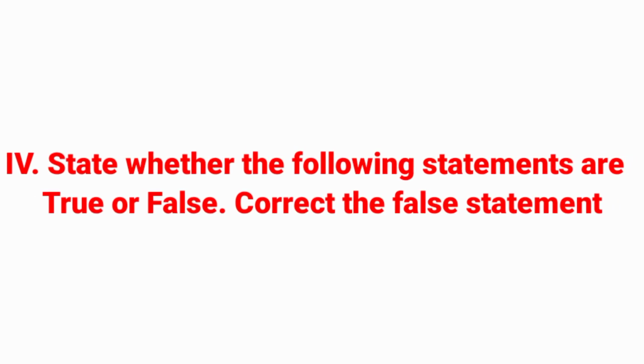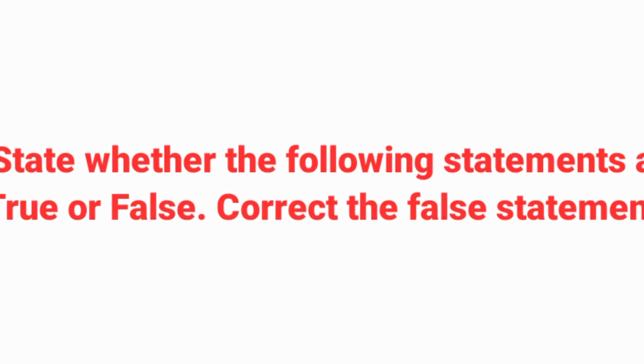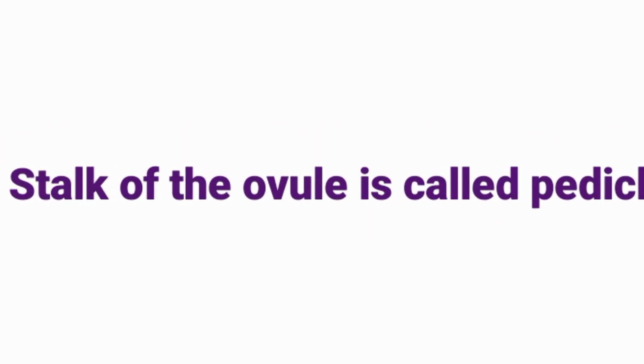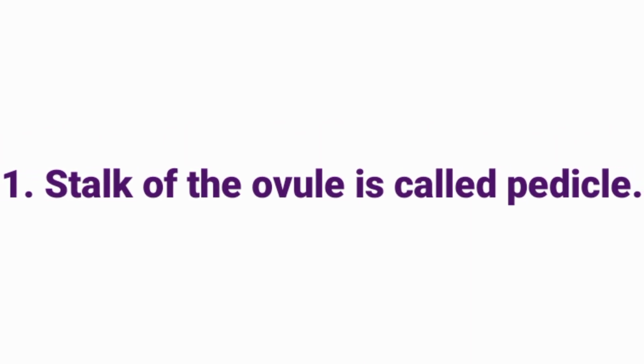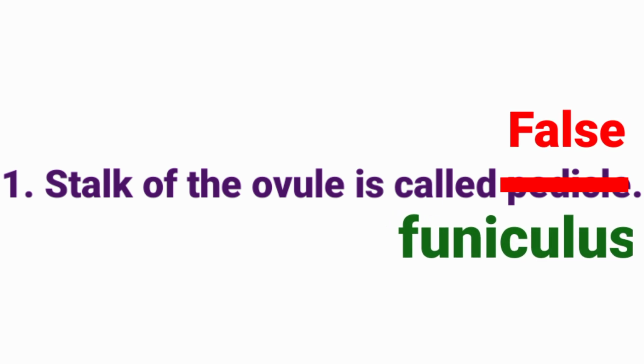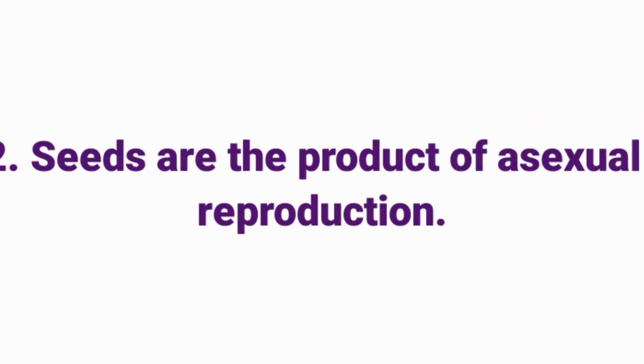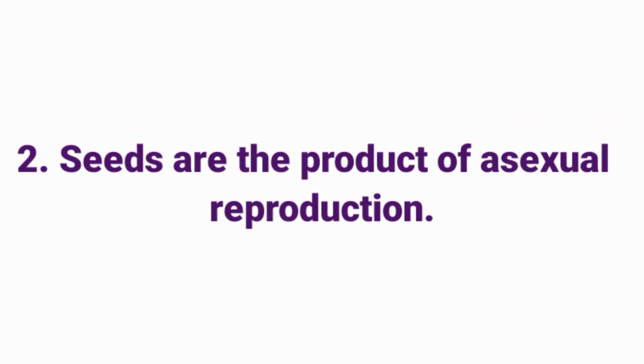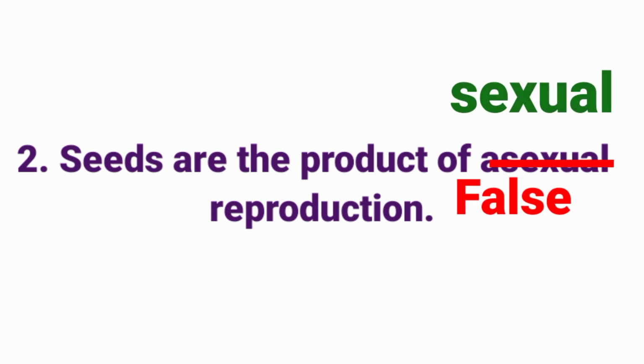State whether the following statements are true or false. Correct the false statement. Stalk of the ovule is called pedicule. Answer: false. It is not pedicule, it is funiculus. The correct statement is stalk of the ovule is called funiculus. Seeds are the product of asexual reproduction. Answer: false. It is not asexual, it is sexual reproduction. So the correct statement is seeds are the product of sexual reproduction.